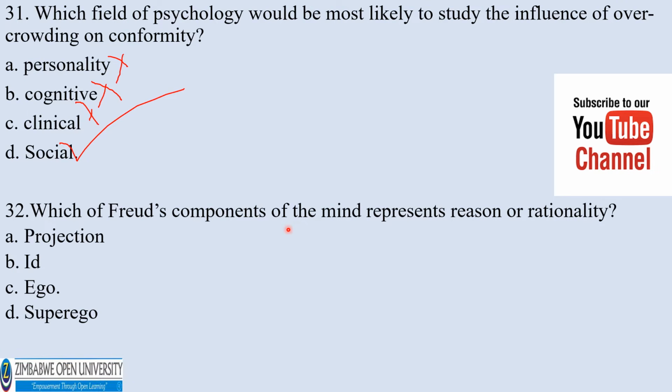Which of Freud's components of the mind represents reason or rationality? A. Projection, B. Id, C. Ego, D. Superego. The correct answer would be ego, not these other options.